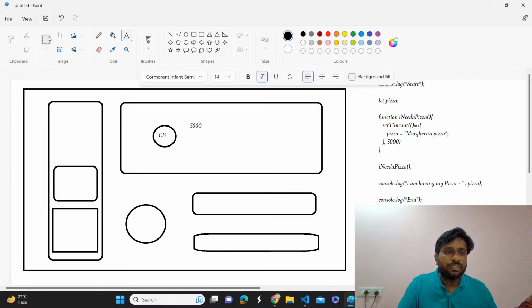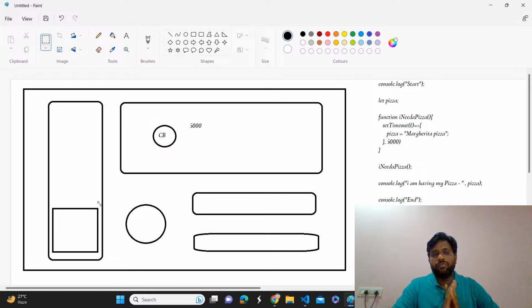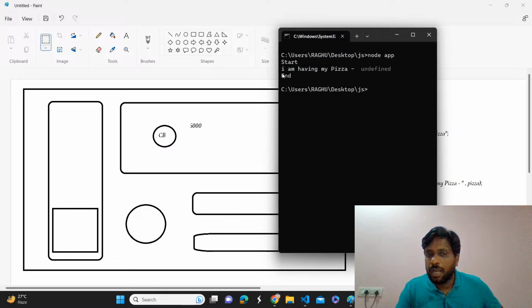So what will happen? Naturally, this execution context for I need pizza will be popped out. And then it is going to execute console.log, I'm having my pizza, and it will try to get the value from the pizza variable. So what is the value of that pizza variable now? Undefined for now. So it will print, I'm having my pizza, but unfortunately you don't have a pizza. That's why it is undefined.